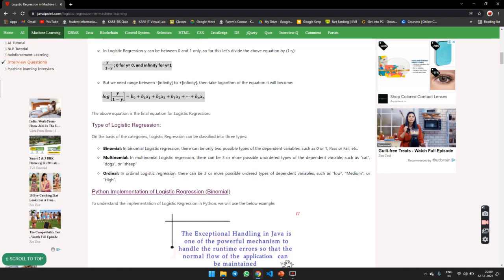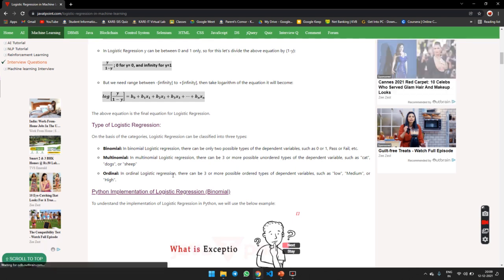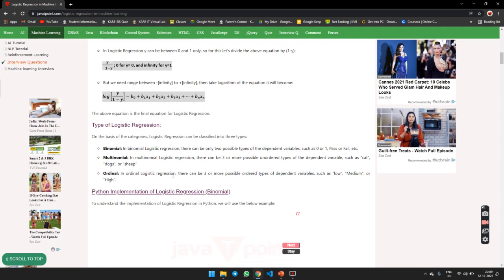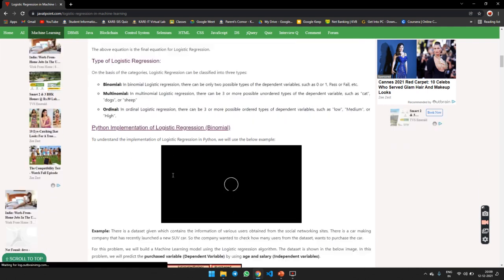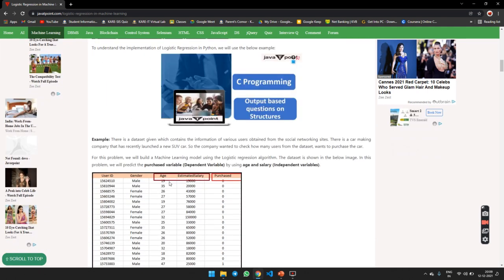In ordinal logistic regression, there are three or more possible ordered types of the dependent variable, such as low, medium, or high.